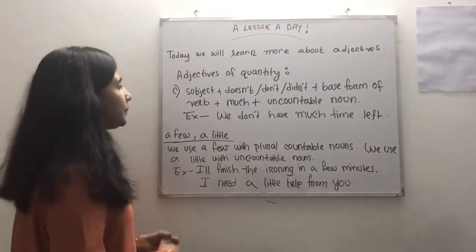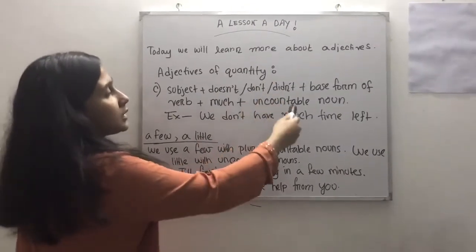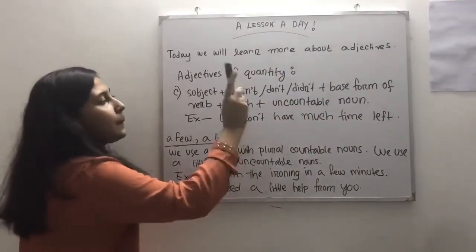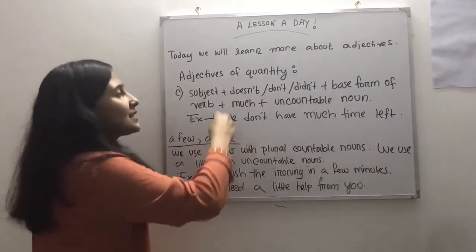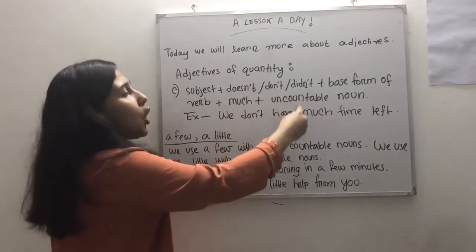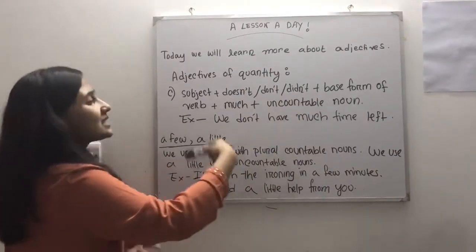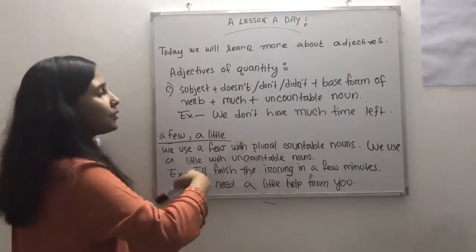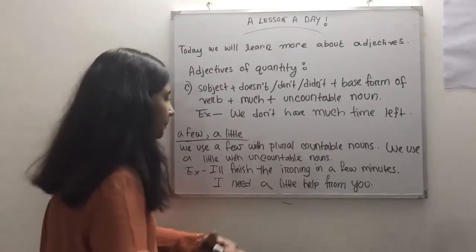Another one would be subject plus doesn't, don't or didn't plus base form of verb plus much plus uncountable noun. For example, we don't have much time left.